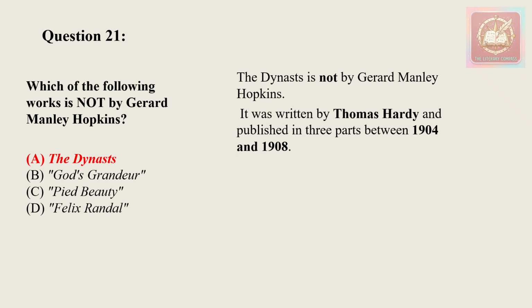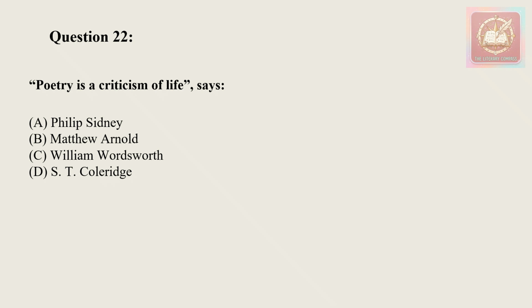Talking about the other works, God's Grandeur is one of the best known sonnets of Hopkins, which celebrates the presence and glory of God in nature despite the destructive effects of industrialization. Pied Beauty is a curtal sonnet by Hopkins which praises God for creating the beauty of variety, contrast, and diversity in nature. And Felix Randal is also a sonnet by Hopkins, about a village blacksmith to whom the poet had ministered before his death. Moving on to the next question.